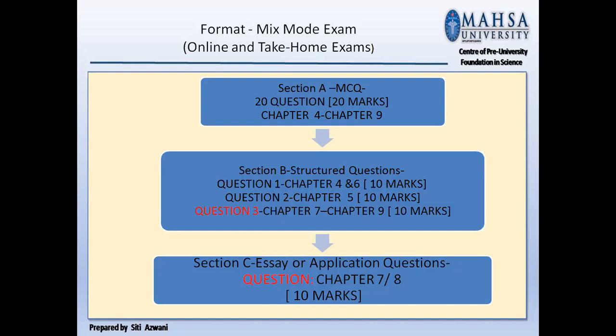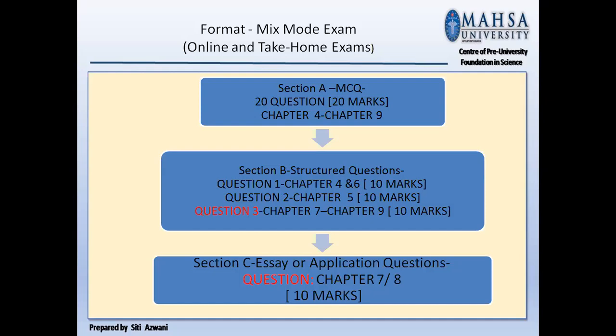Why did I highlight question 3 with the red color? This one is not fixed. You may have a question for question 3 from only chapter 7, or only chapter 8, or a mix of chapter 8 and chapter 9. But the total is equal to 10 marks.